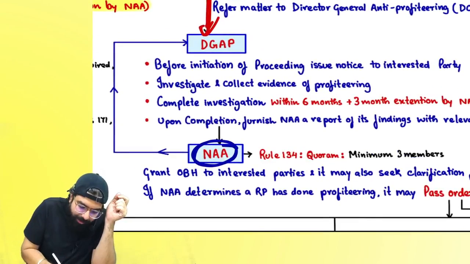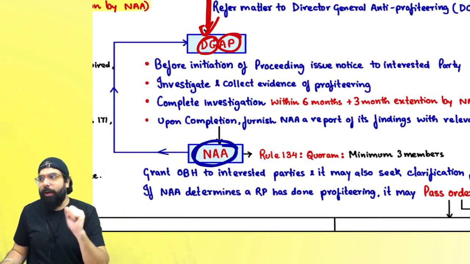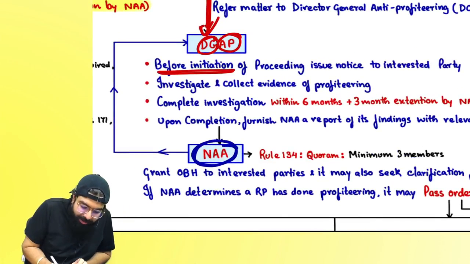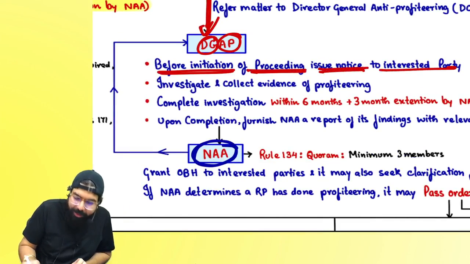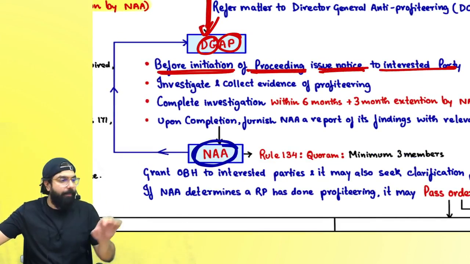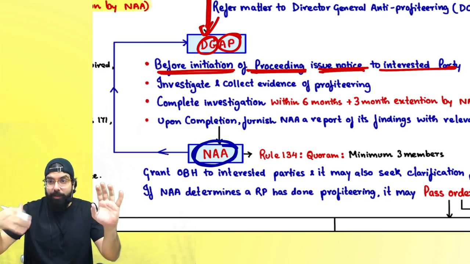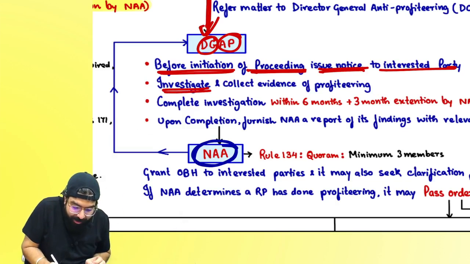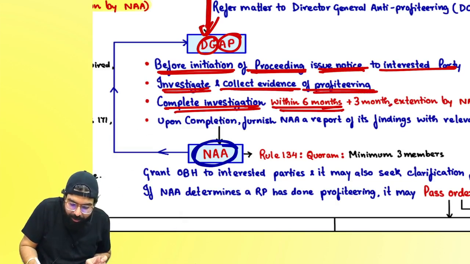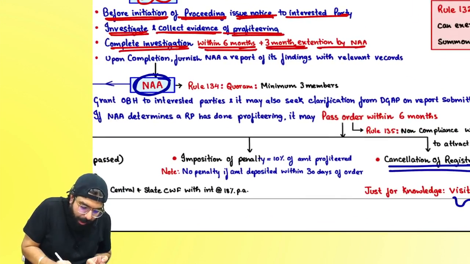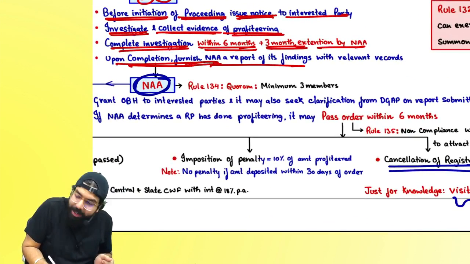Now the case will come to the Director General of Anti-Profiteering. Before initiation of the proceeding, the Director General will issue a notice to the interested party. Hey, dosa seller, you come here. Hey, you dosa eater, you come here. He will call both of them. He will investigate and collect evidence of the profiteering. Now complete the investigation within 6 months plus 3 month extension. Upon completion, they will furnish to the National Anti-Profiteering Authority a report of its findings with relevant record.